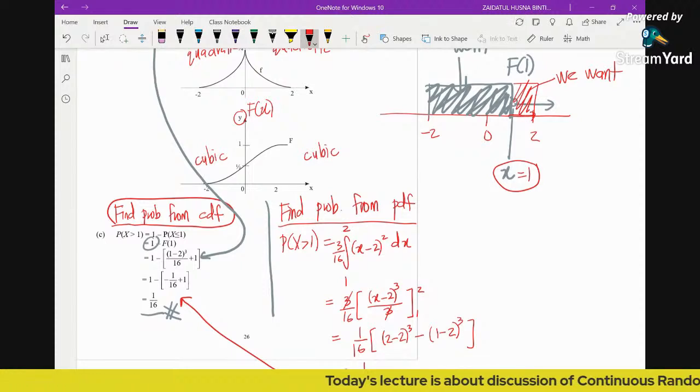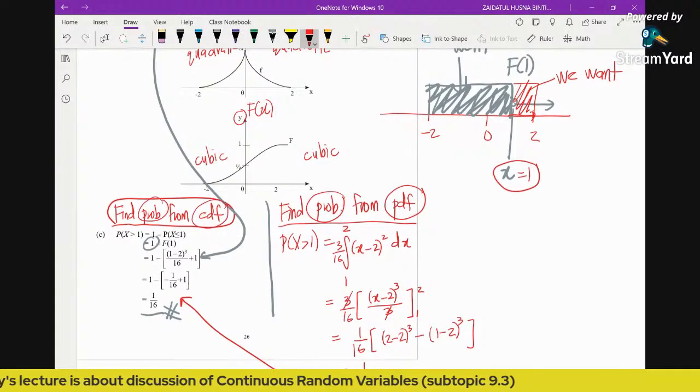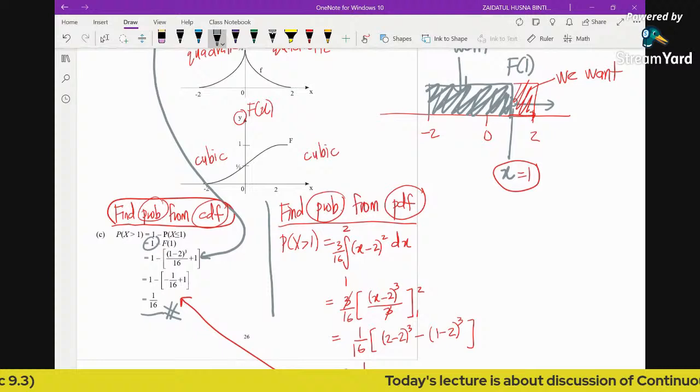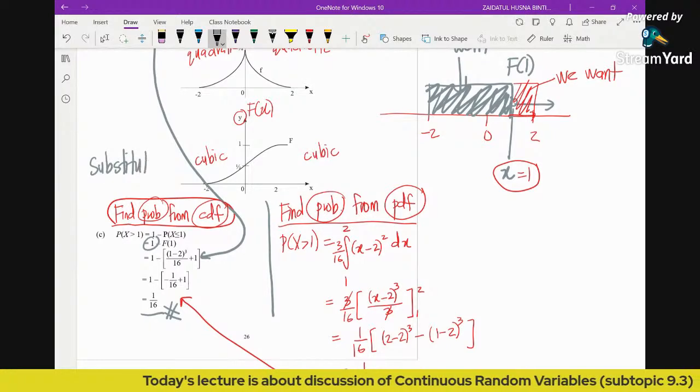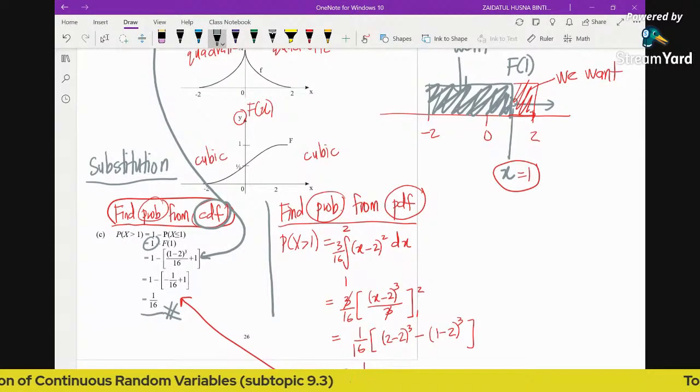Finding probability from PDF, and here finding probability from CDF. So I think you may find the first method here is easier. Why? Because if you find probability from CDF, it's about substituting the value. Okay, this is about substitution. You just substitute the value of x into the respective CDF, and then you can obtain the probability.